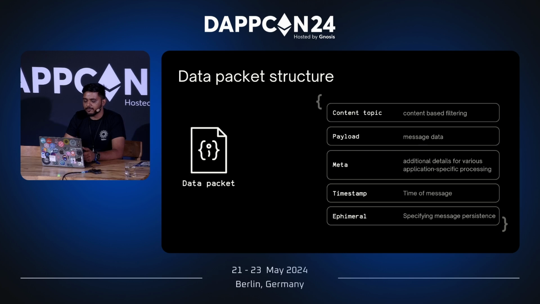Here, Waku is ephemeral by default, which means that the messages that you send into the network are evaporatable. So it's not getting stored in the network. So if you want to use store protocol, you should be setting ephemeral to false so that the message stays on the network for 30 days.